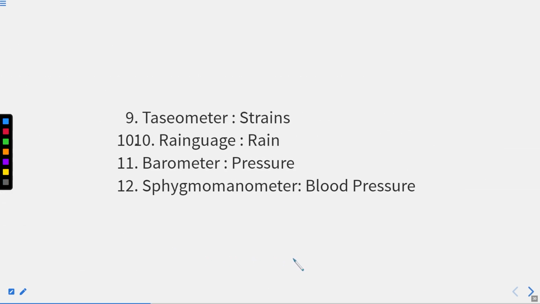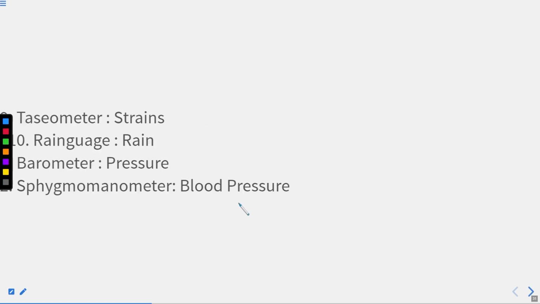Now we are moving to the next set of examples, right? Here you can see, just remove 110 from here. It is written twice, only 10th, right? You can see rain gauge is to check the level of rain, right? Similarly, barometer is to measure pressure, right? Similarly, we have other examples as well, right? You can read them and make note of it.